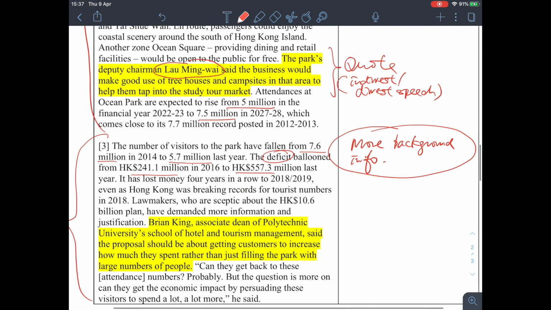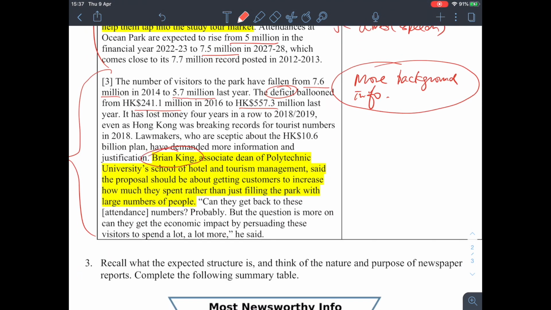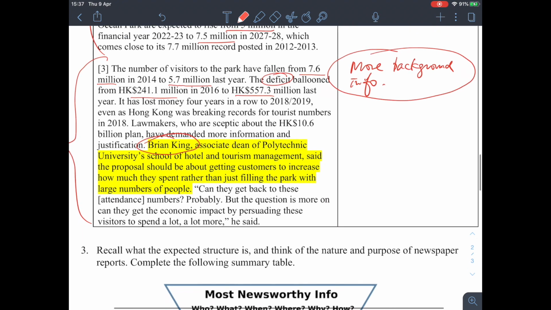Okay, and then we have another quote. Okay, so Brian King, an associate dean of Polytechnic University School of Hotel and Tourism Management. Okay, so we have a quote here. So why should we have a quote? Because remember, you have to remain objective because you're just a reporter. So you are not supposed to give your opinion on the issue. Okay, so don't tell me, oh, I agree with this plan or I disagree with this plan, because this is inappropriate. Okay, you should not mention your own opinion or comments on the issue.